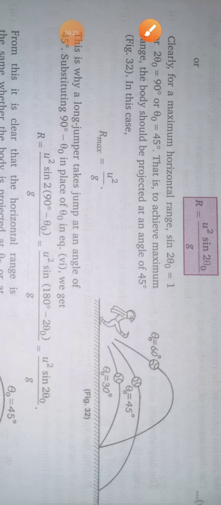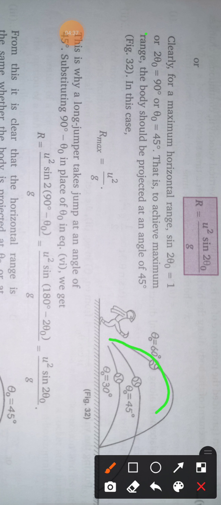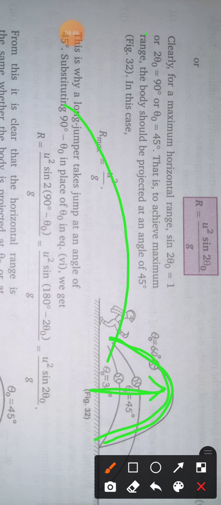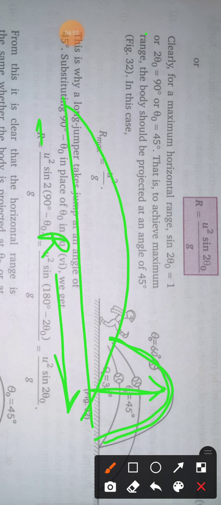And remember one more thing: it will cover the maximum height if you throw the ball or the object at an angle of 60 degrees. And if you throw at an angle of 45 degrees, then it will cover the maximum distance, or the range of projectile will be maximum.